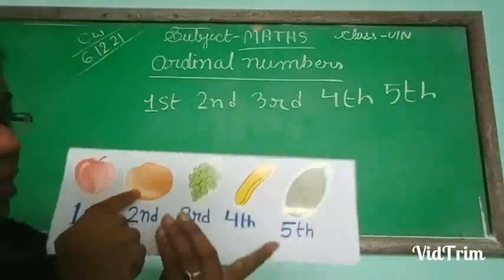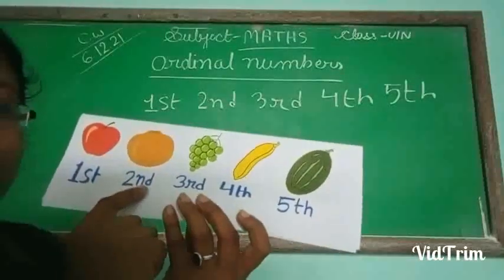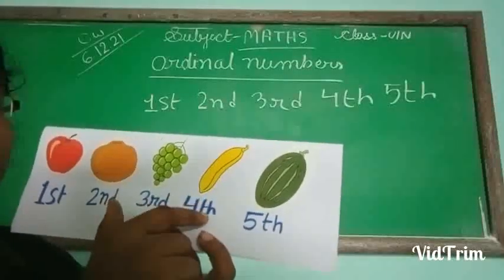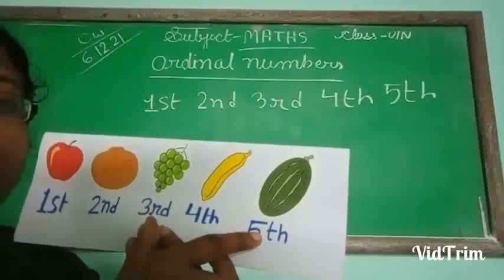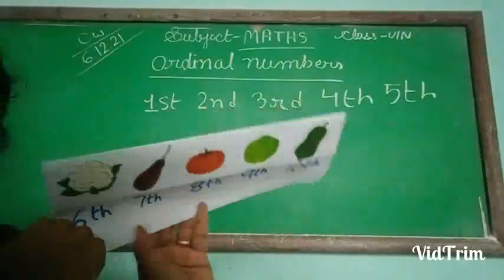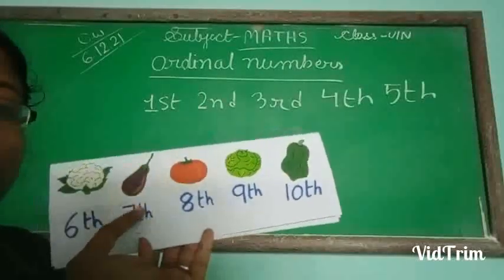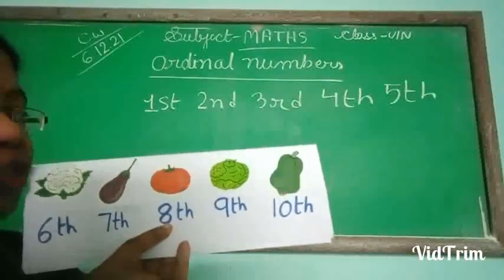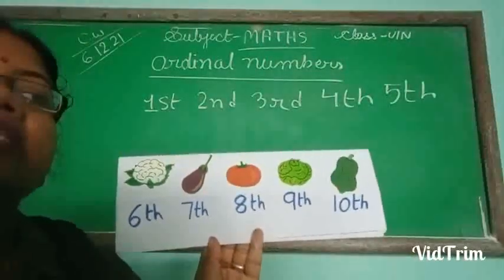So apple, you see one more time, apple is at first position, orange is at second position, grapes is at third position, banana is at fourth position, then this is watermelon. Watermelon is at fifth position. After that, sixth position you see, sixth position is cauliflower, seventh position here is brinjal, then tomato is at eighth position, cabbage is at ninth position, then papaya is at 10th position.